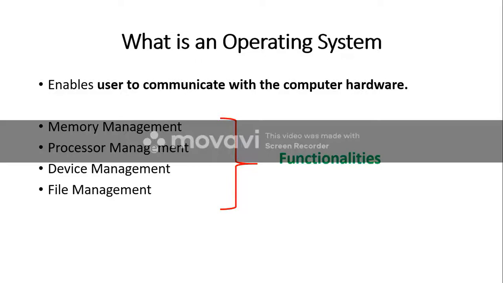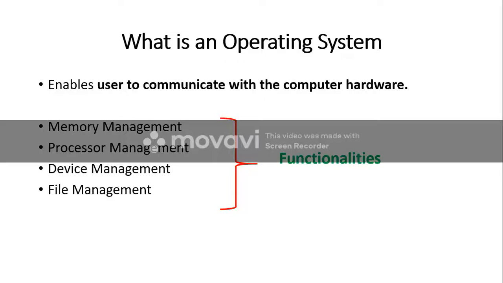In the sense that an application program or a user cannot communicate with the physical hardware of a computer without an operating system. The operating system is the interface through which the user or the application programs communicate with the hardware and get the work done.